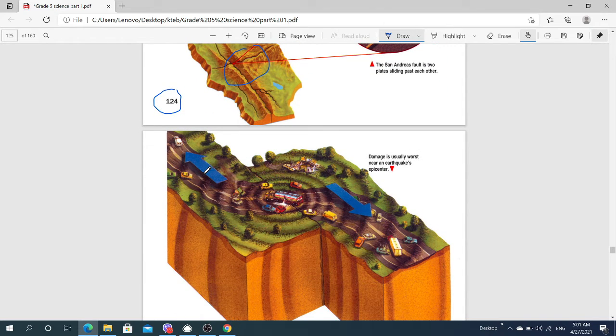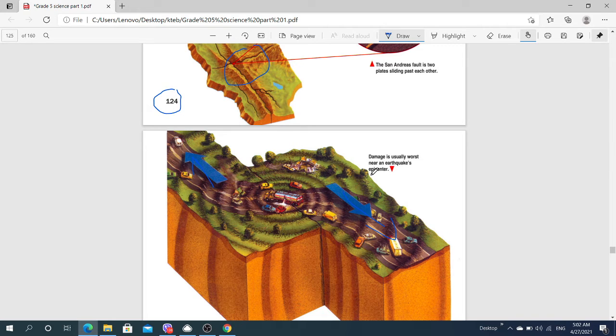And look, the plates are moving in two directions. Do you see the plates are moving in two different directions? One goes to the right side and the other comes to the left side.